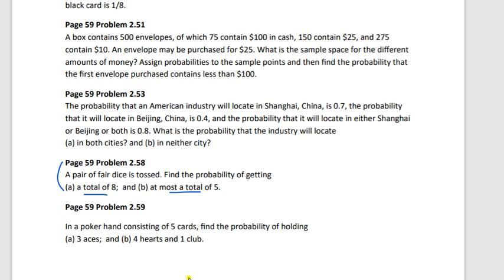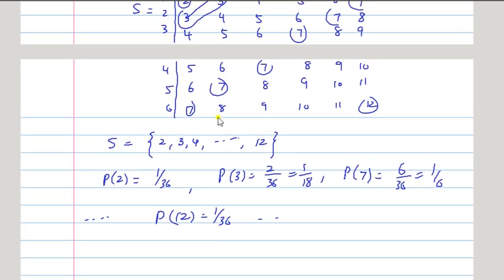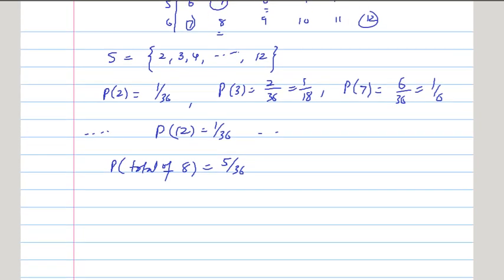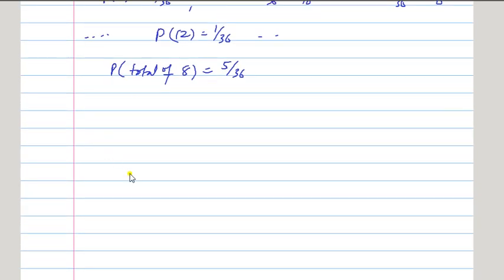For example, in this assignment, they asked what is the probability of getting a total of 8. How many 8s are there? 1, 2, 3, 4, 5. So the probability of getting a total of 8 is 5 by 36, because there are 5 cases when you get a sum of 8 out of 36. So 5 by 36 will be the probability. So these are simple questions.